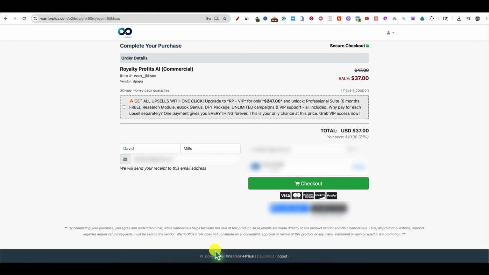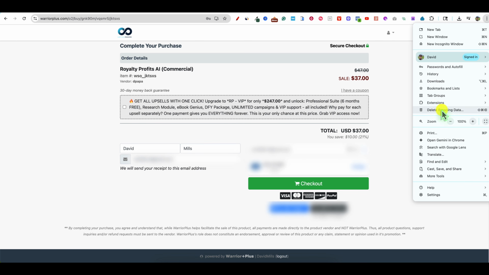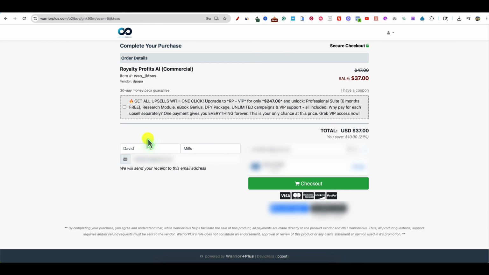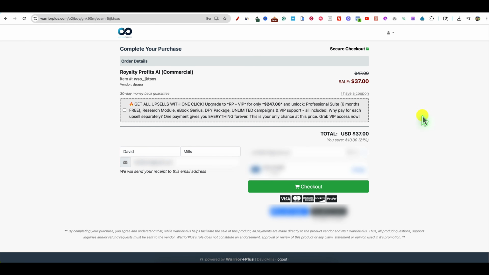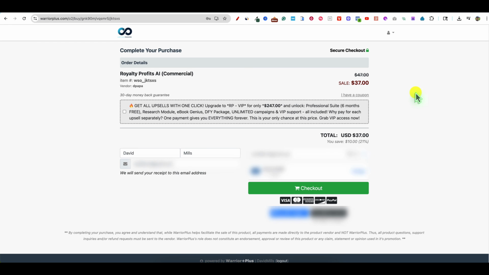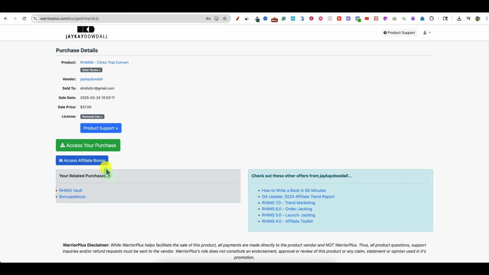So the only way to fix this is you have to actually clear your cookies. Go into your three dots, delete browsing history and clear cookies. Then go back, click on my affiliate link, purchase the software, hover over this, and you'll see my name. That's when you can go and purchase it and get access to my bonuses. Unfortunately, some people purchase, they think that they were cookied to me, but they actually weren't. And that's why they don't see the affiliate bonus. They don't see this in their account.